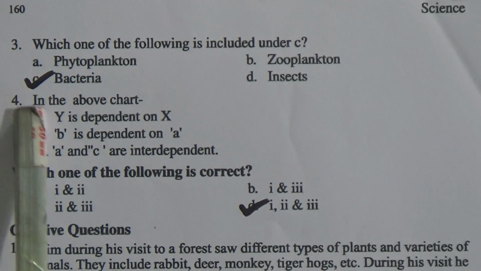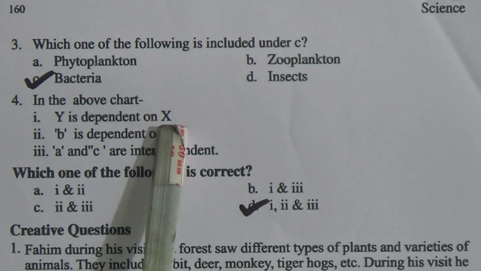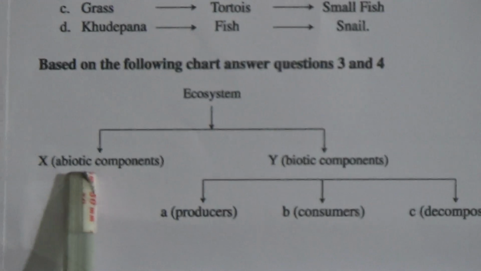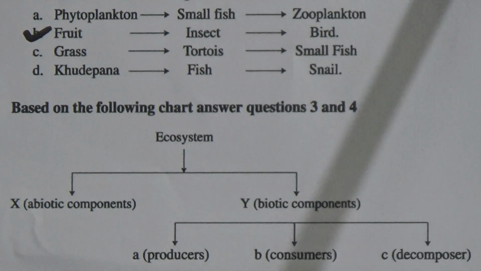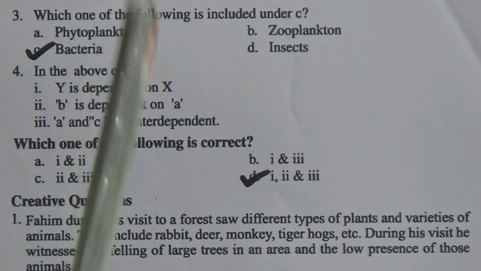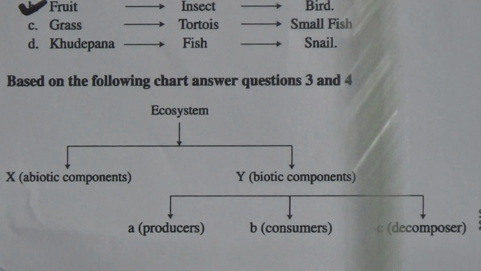Question 4, in the above chart: option 1, Y depends on X. That means biotic components depend on abiotic components. X is abiotic components. Y depends on X. Option 2, B depends on A. Option 3, B is consumers and A is producers. It depends on A. Yes, it's correct.